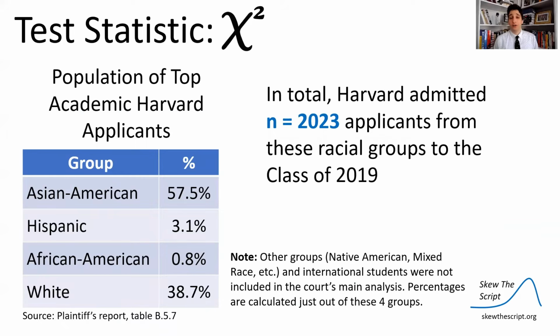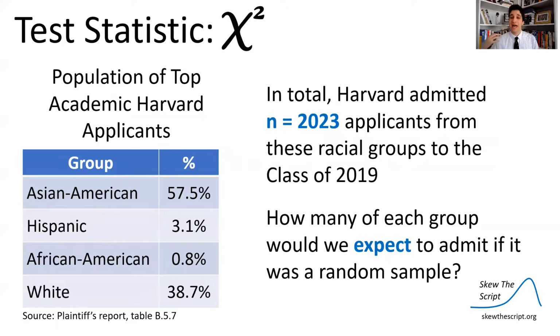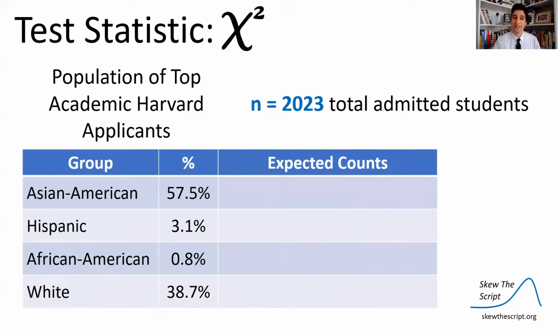So first, let's look at the top academic applicant pool. In total, Harvard admitted 2,023, that's our sample size, applicants from these racial groups into its class of 2019. And here are the proportions among those racial groups in the top academic applicant pool. So we can ask how many from each group would we expect to admit if we're just randomly sampling? If we got 2,023 random draws from this top applicant pool, how many from each racial group would we expect to end up in the class of 2019?